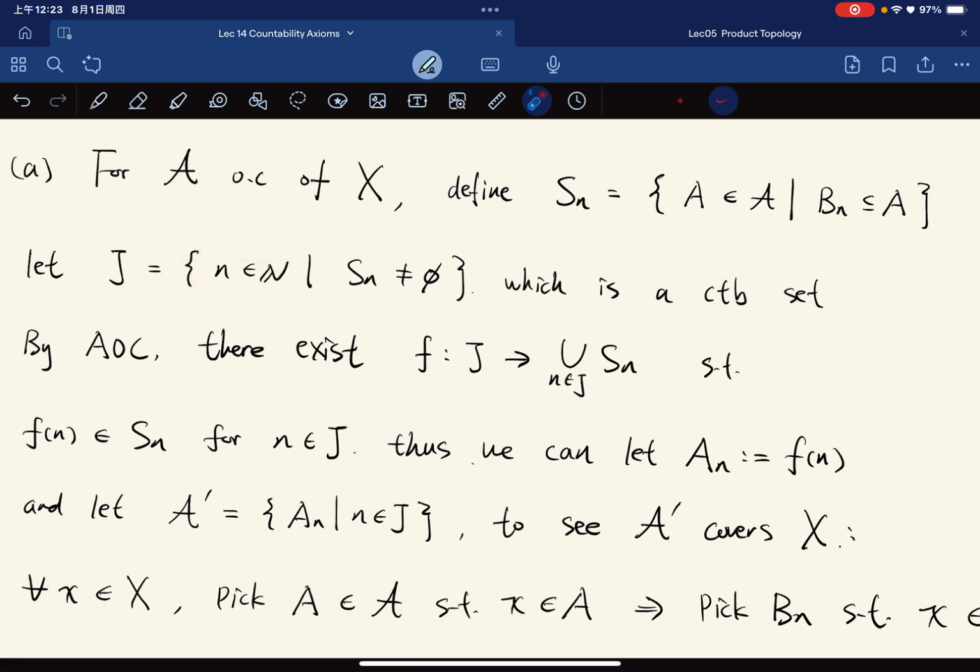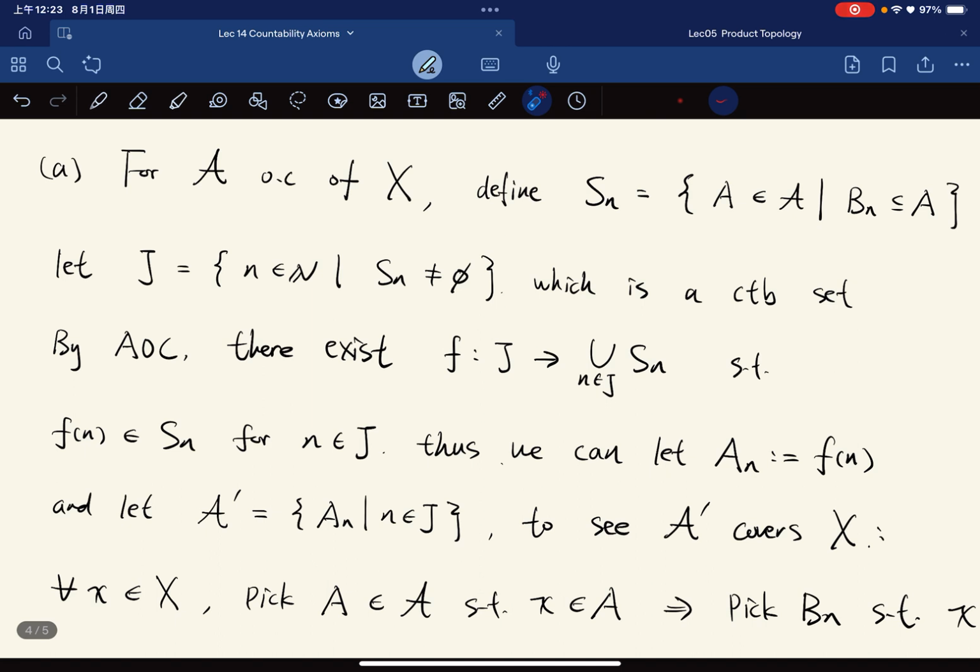Now, the central part of this proof is that by the axiom of choice, there exists a choice function from J to the union of Sn where n runs through J, such that the chosen element is in Sn for all n in J. This means that for each Sn, we can pick an element A in Sn. So by the axiom of choice, choose An, and we denote it as Fn.